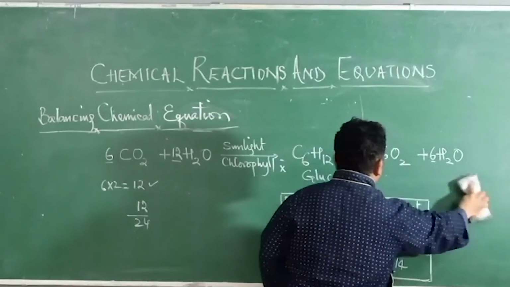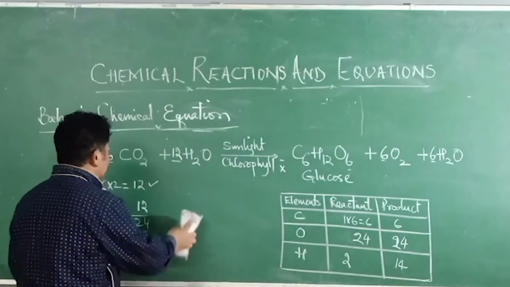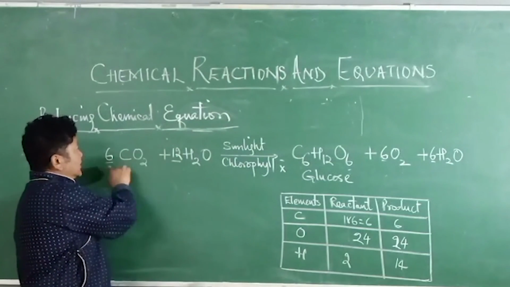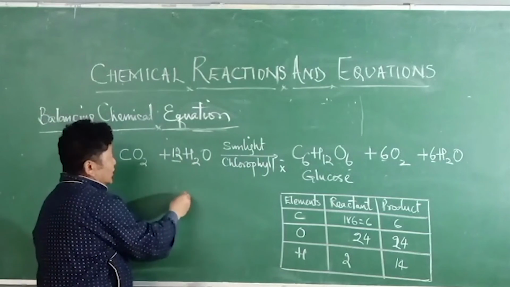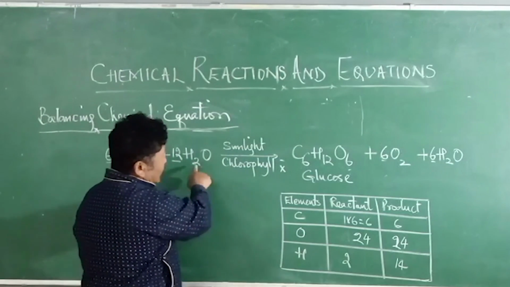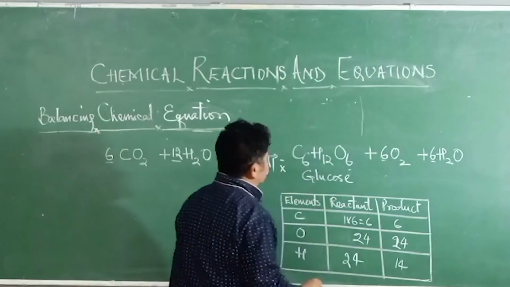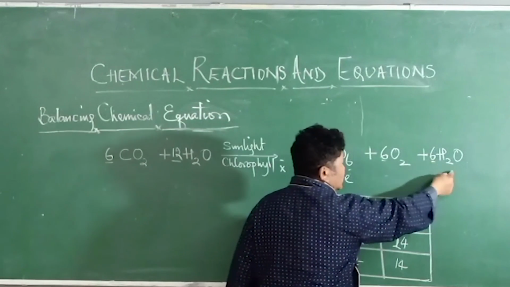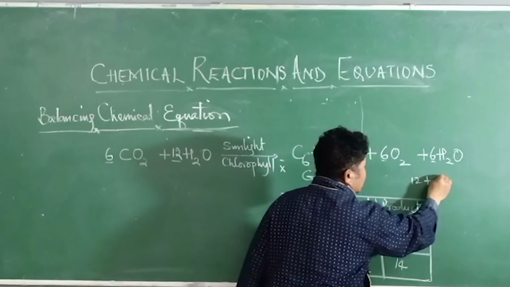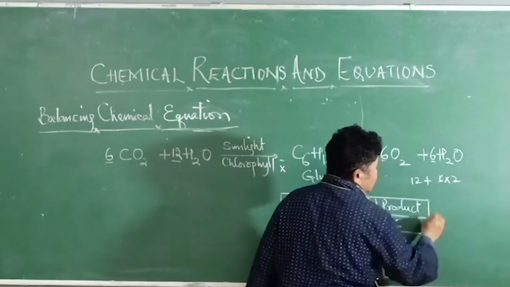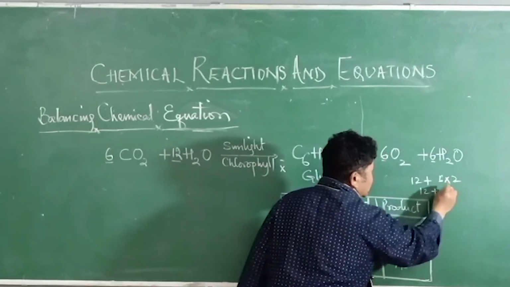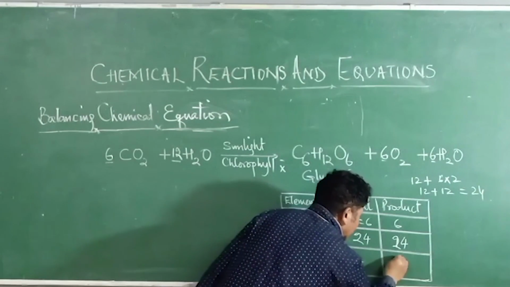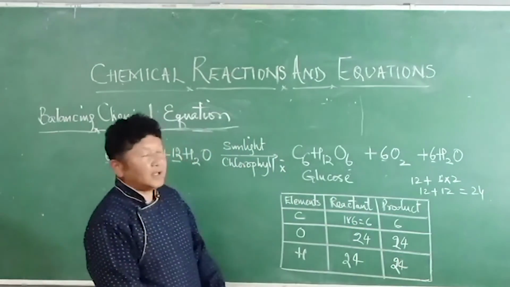Now we don't have to balance hydrogen because it is already balanced. In our reactant we have 24 hydrogen. Now check in the product: that is 12 plus 6 into 2, which is 12 plus 12, equal to 24. So we have 24 hydrogen in the product.